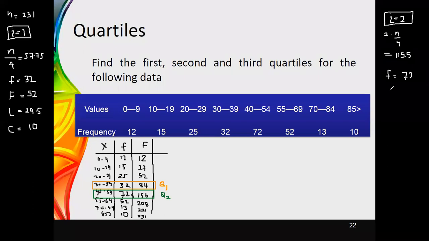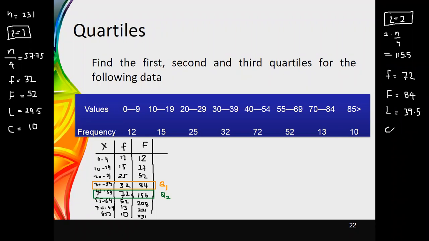Then capital F is needed. It is the cumulative frequency of the class preceding this class, which is equal to 84. Then we need to get the lower boundary, which for this class is 39.5.